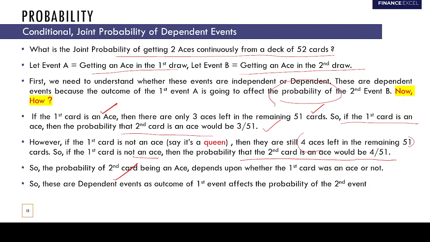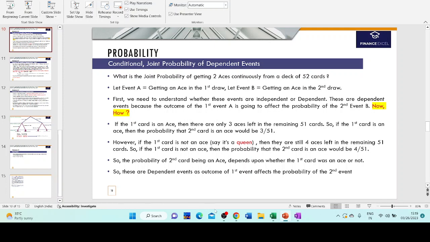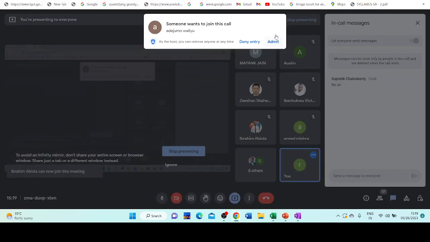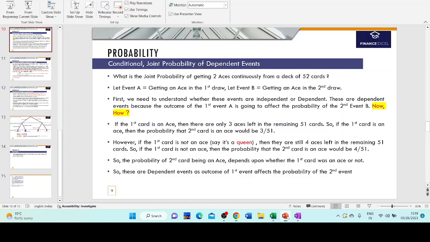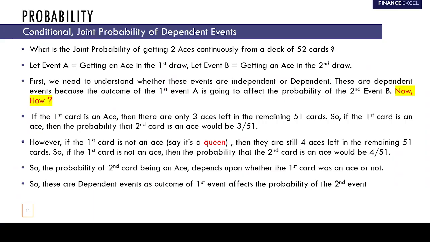Please ask me here. Guys, can you see how the outcome of the first event is affecting the probability of the second? If the first card was an ace, then after the first draw there would be only 3 aces left in the remaining 51 cards, right? So the probability of drawing a second ace would be 3 by 51.